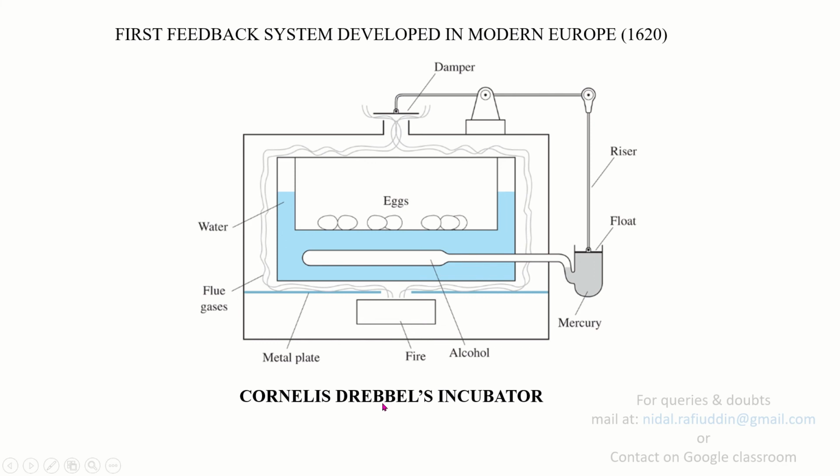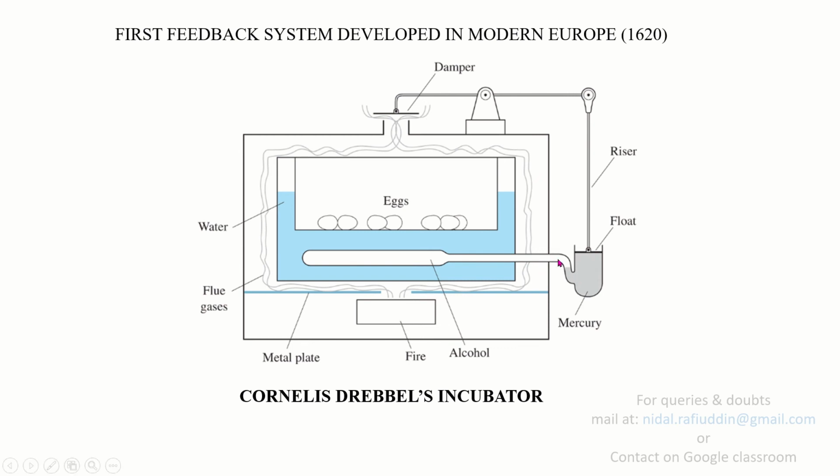Now what happens is, when a required set point or temperature is desired, the fire allows the flue gases to flow around this chamber, causing the water to heat up. Once the water heats, it causes the alcohol temperature to rise, which eventually causes expansion of the alcohol.